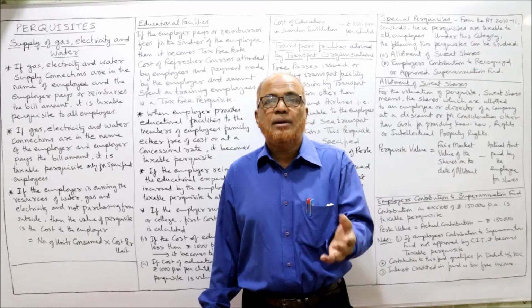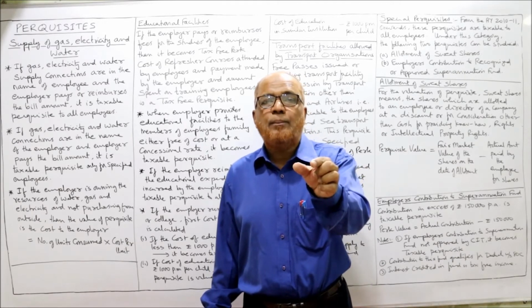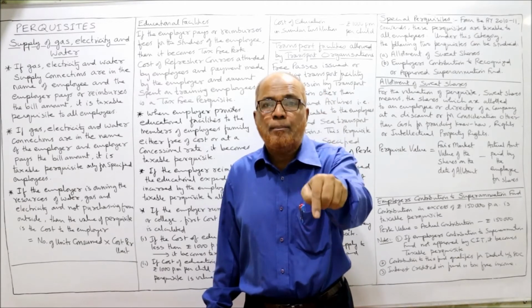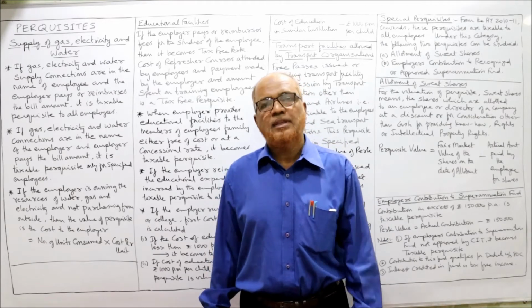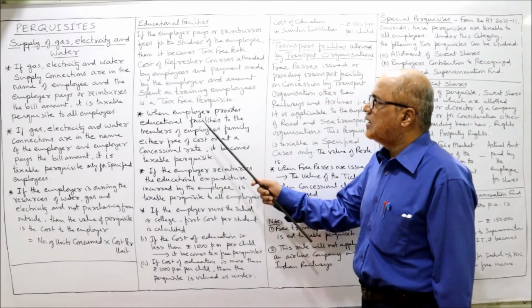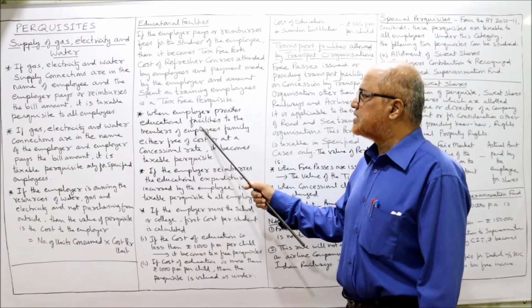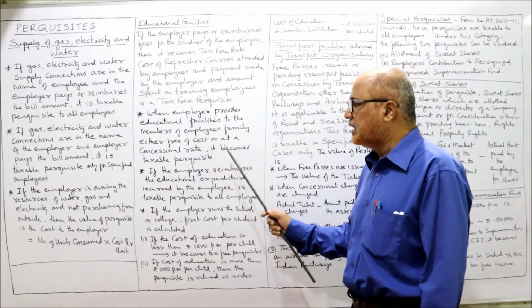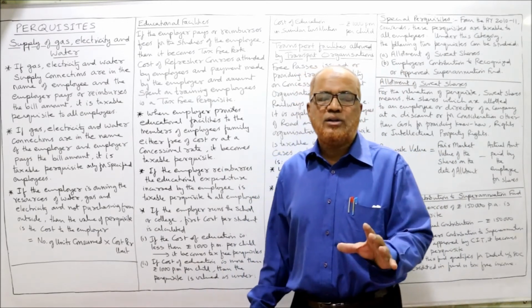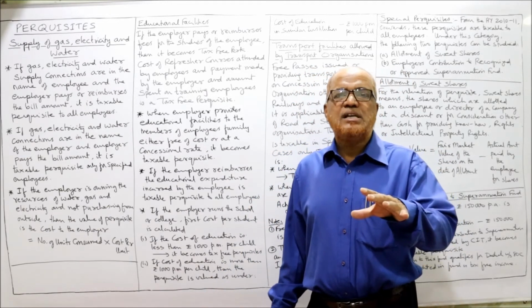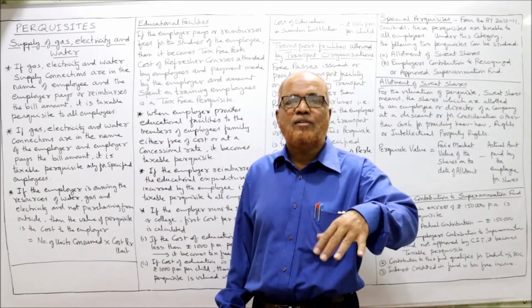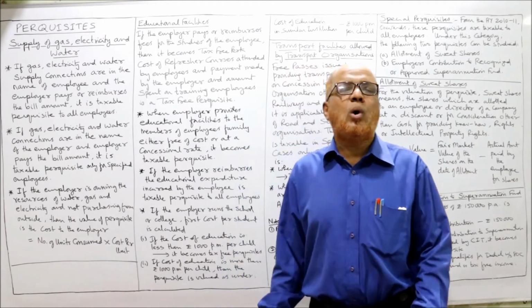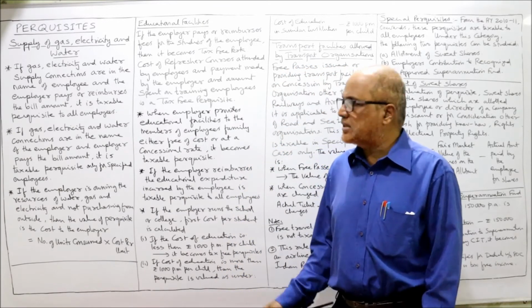Then when is it taxable? If the amount is spent by the employer on the family members of the employee, it becomes a taxable perquisite. When the employer provides educational facilities to the members of the employee's family, either free of cost or at a concessional rate, it becomes a taxable perquisite. Just now I told, if educational facilities are given by the employer to the family members of the employee, then it will become a taxable perquisite.